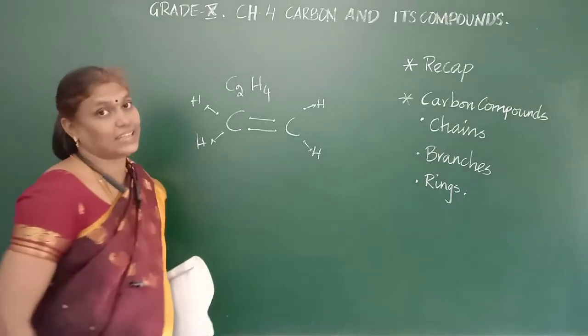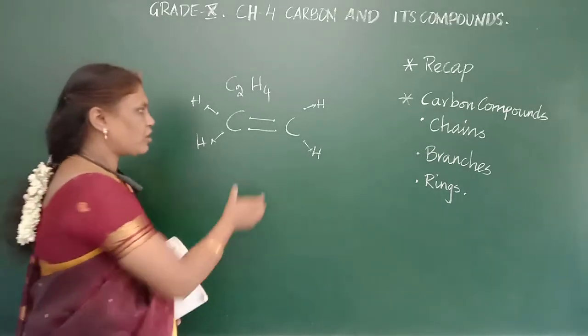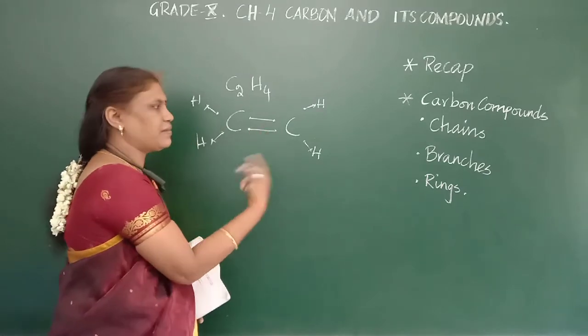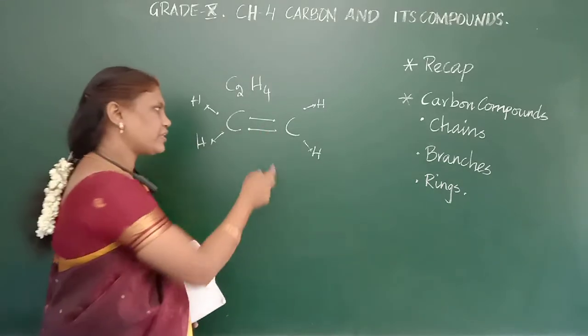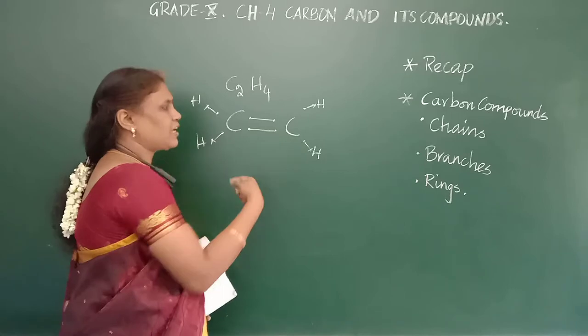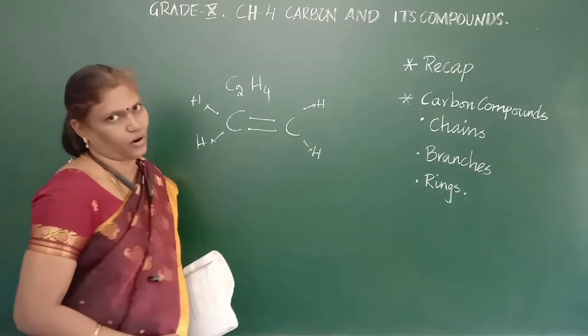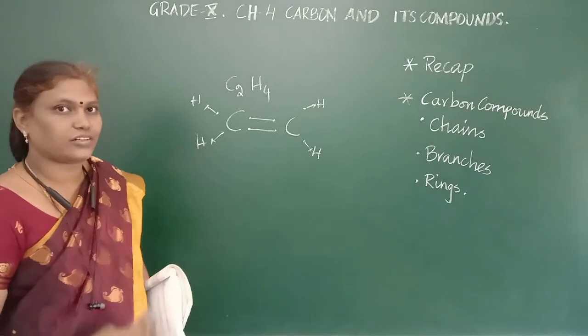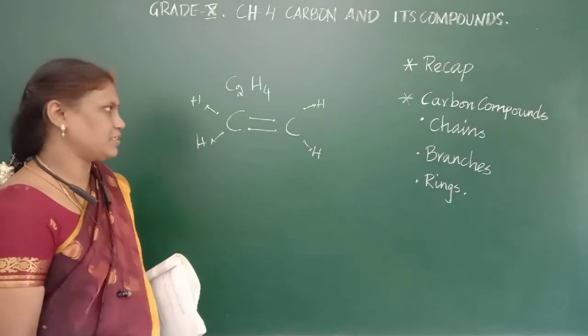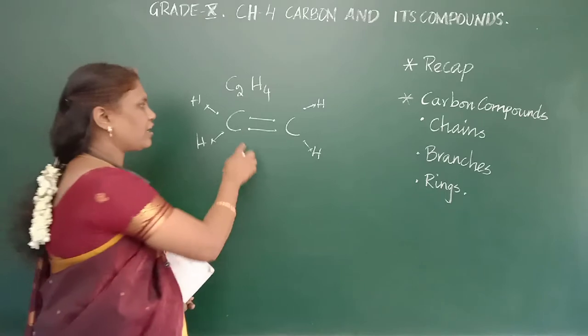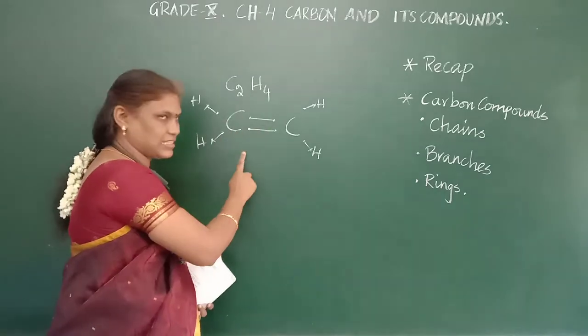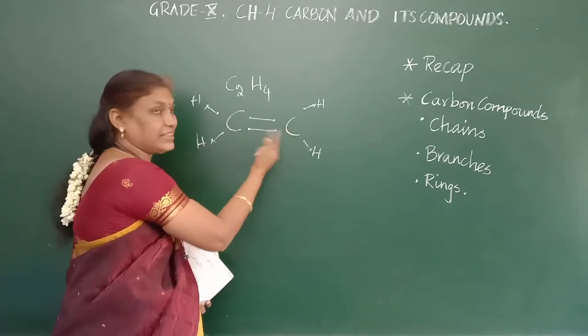Whereas these will be reactive, they are not stable, because they are in need of atoms but none are there. That's why they form bonds among themselves. If 2 more hydrogens come, this bond will break and they will form single bonds. So the unsaturated compounds are not stable, they are reactive. In order to satisfy the valency, they form bonds between themselves.